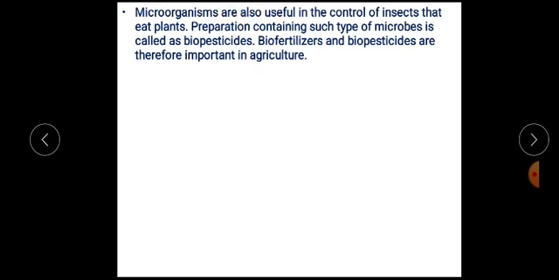Microorganisms are also useful in the control of insects that eat plants. A preparation containing such microbes is called a biopesticide. So biofertilizers and biopesticides are very important in agricultural microbiology.